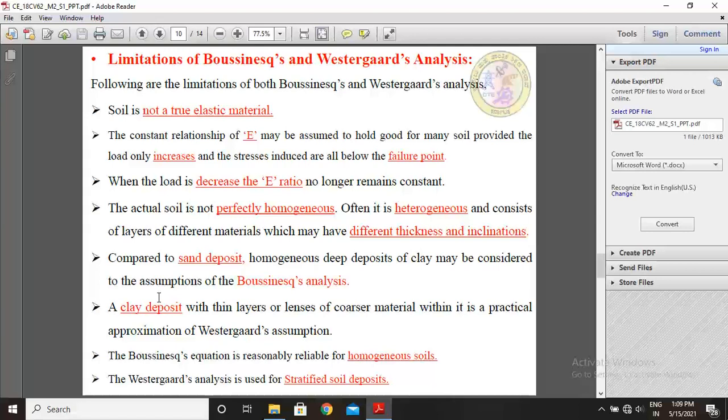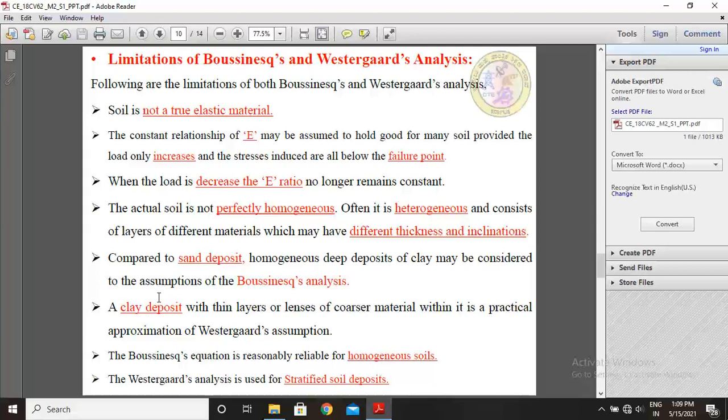If the foundation depth is filled by clay layers and point loads Q are applied at a depth Z, the clay layer contains thin layers or lenses of coarse material, so the Westergaard assumption is used. The Boussinesq equation is reasonably reliable for homogeneous soils.